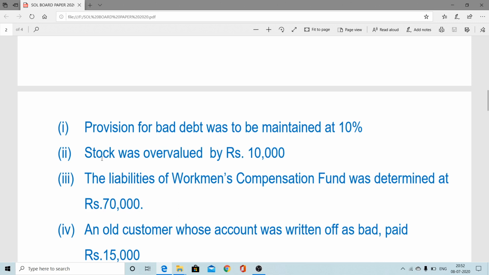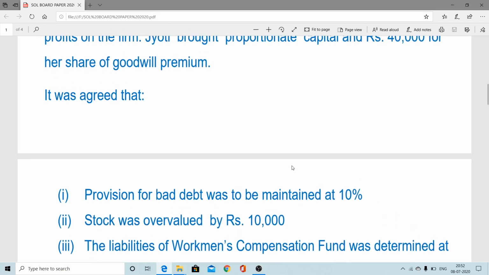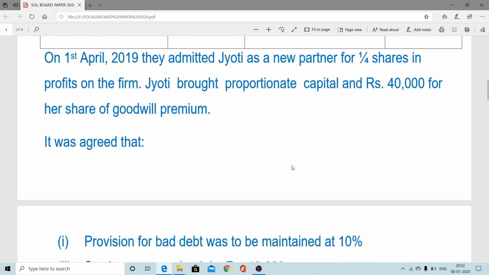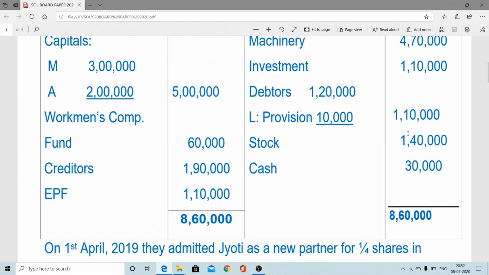Now the next information: stock was overvalued by rupees 10,000. Sometimes undervalued, sometimes overvalued, so you have to do the reverse to get the correct figure. When it is overvalued, you have to decrease it, so you have to minus, passing the entry revaluation to stock account. Here the stock is shown at 1,40,000, but it is 10,000 more in value on the balance sheet.